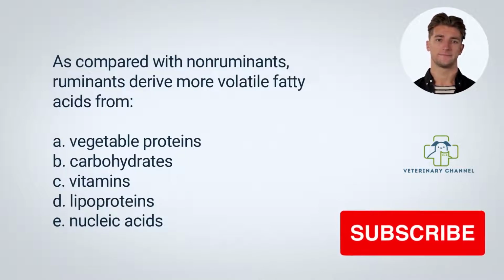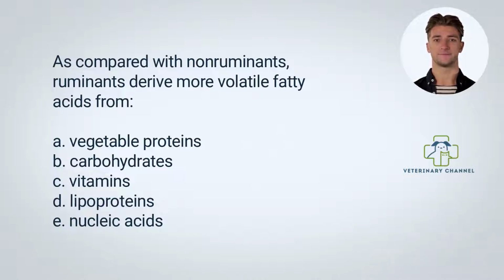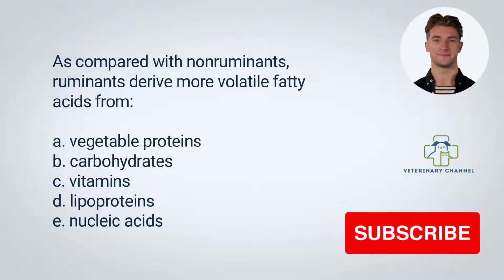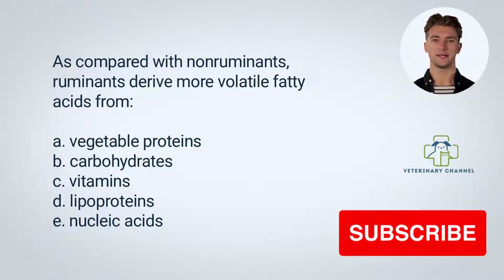Question number 9. As compared with non-ruminants, ruminants derive more volatile fatty acids from A. Vegetable proteins, B. Carbohydrates, C. Vitamins, D. Lipoproteins, E. Nucleic acids. The answer is B. Ruminants derive more volatile acids from carbohydrates.